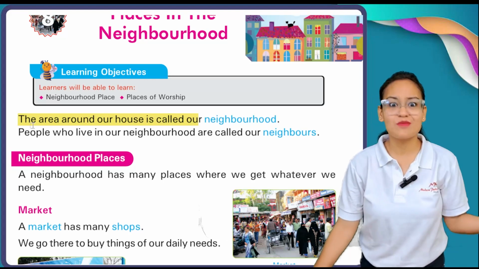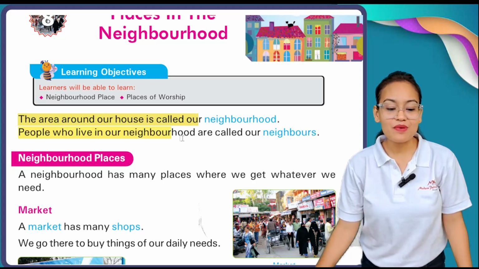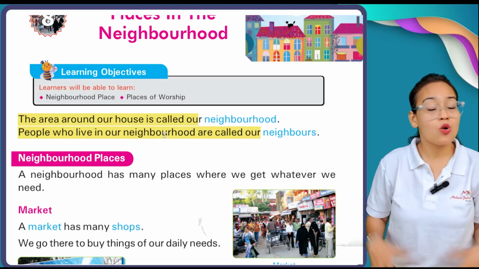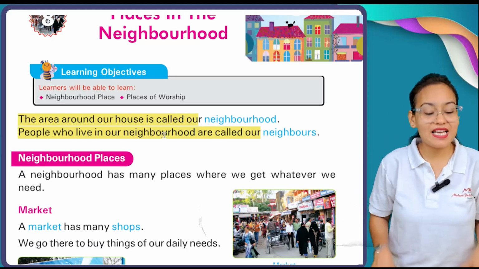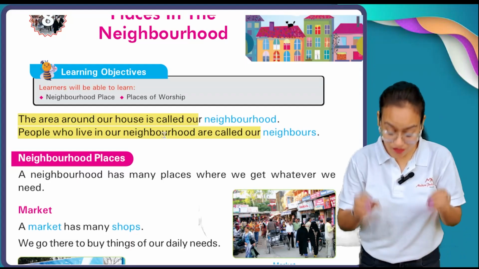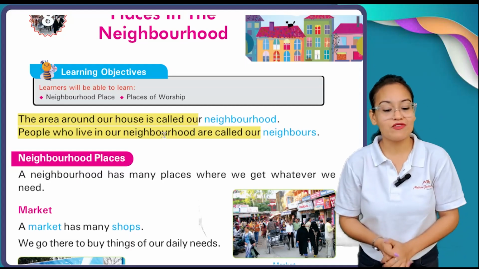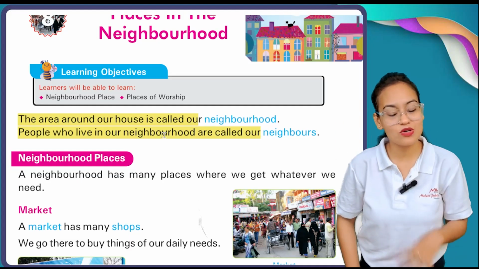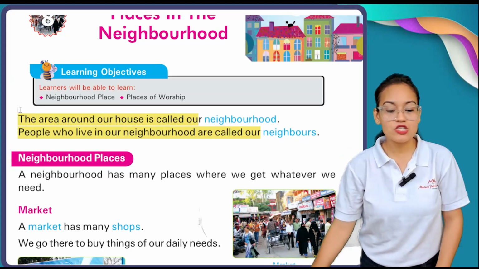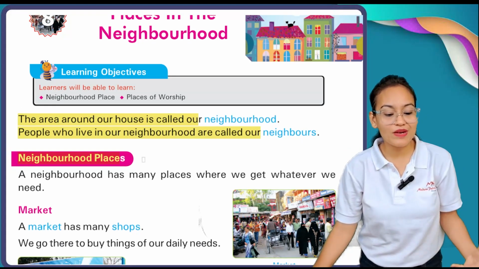And now, who are neighbors? People who live in our neighborhood are called neighbors. So the area around your house is called the neighborhood, and the people who live in that neighborhood are called your neighbors.